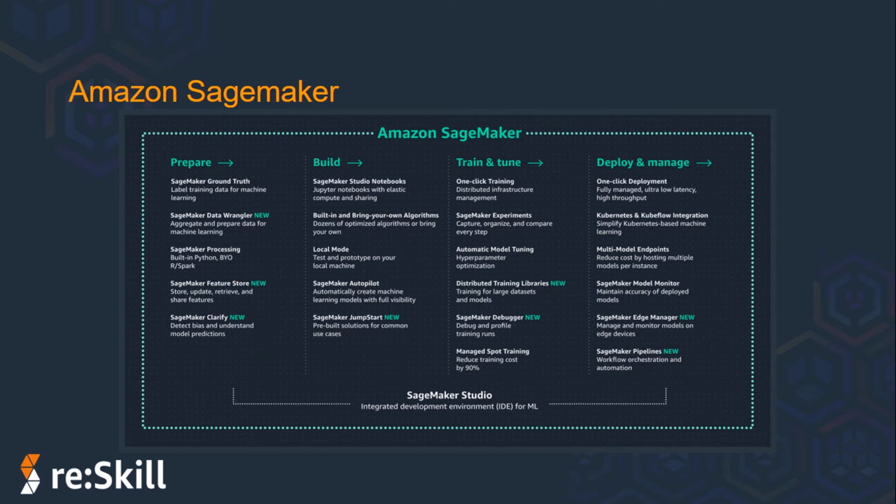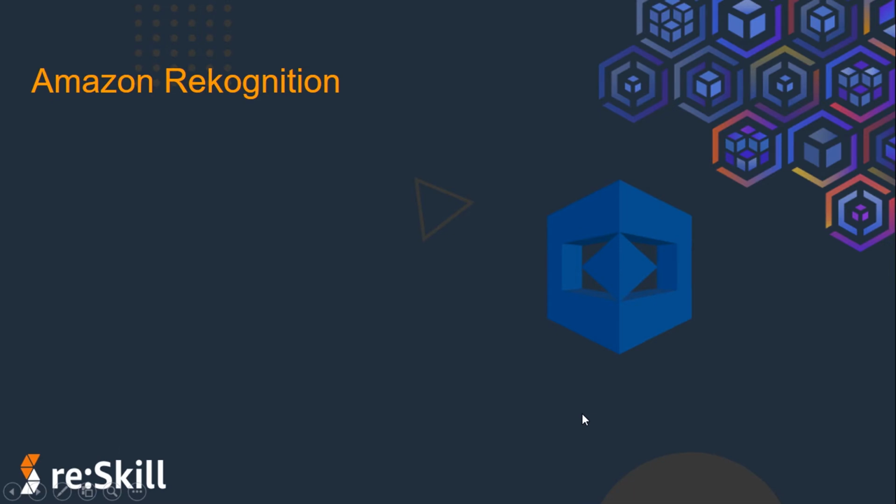Apart from this, we have SageMaker Studio notebooks for running the Jupyter notebook, and we can also build or bring our own algorithms. You can read about all of these services also, and how they help in the entire ML pipeline. So this is all about SageMaker, and we will now be moving to the next ML service of AWS, that is Amazon Rekognition.